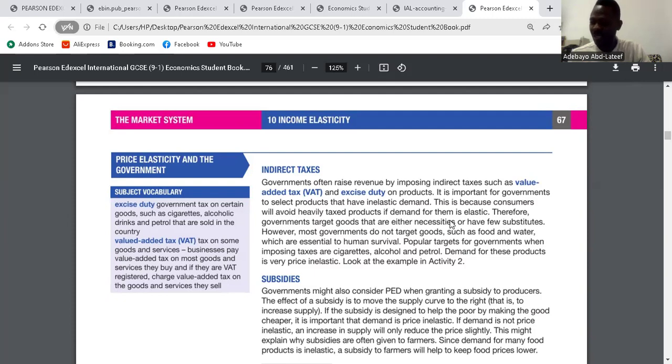Do you understand? And if government wants to help people consume goods, government will give subsidies. Subsidies make the cost of goods fall, which makes it easy for people to buy. So goods that are price inelastic, like food and housing, government can subsidize. Because no matter what the prices are, people have to buy them. As a result, government would subsidize so that it becomes easier or affordable for them to buy. Is it clear?